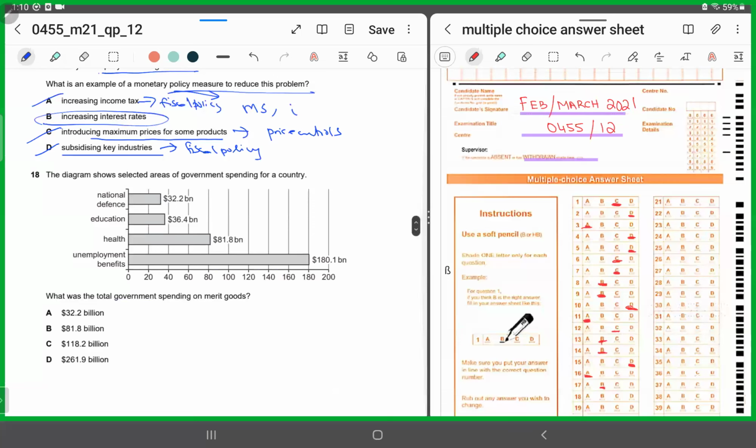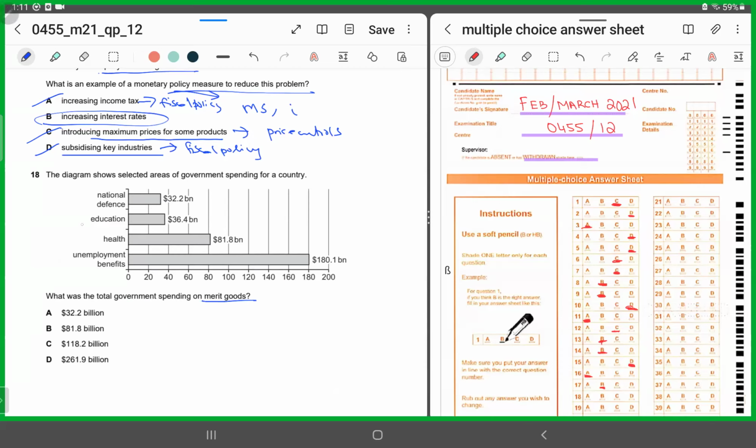MCQ number 18. What are they giving us? They've given us bar graphs showing the allocation of government spending in defense, education, health, and unemployment. They're asking how much the government is spending on merit goods. Merit goods are goods on which people tend to spend less because they underestimate the benefits of consuming them, and these goods are underproduced by a market economy.